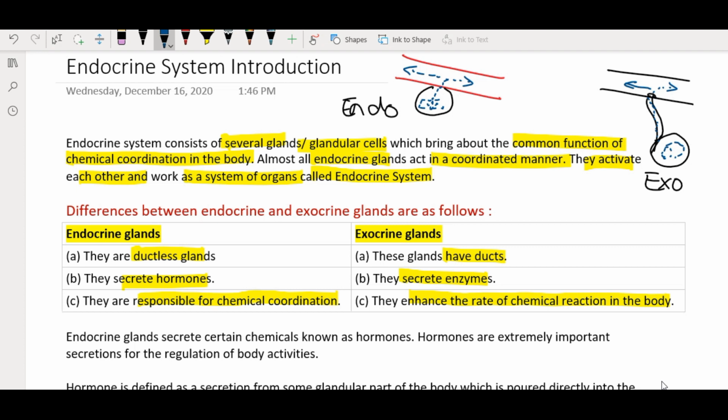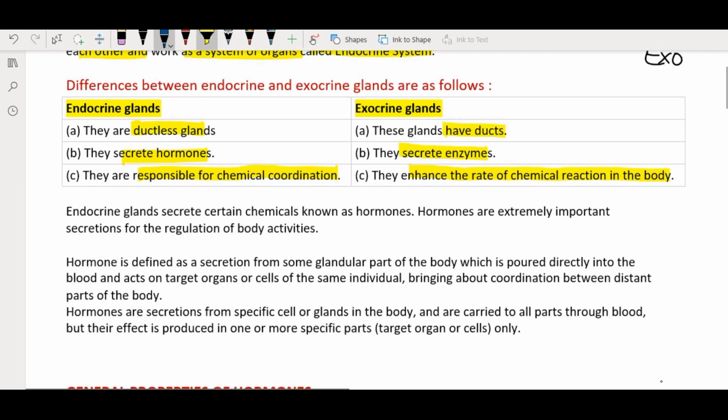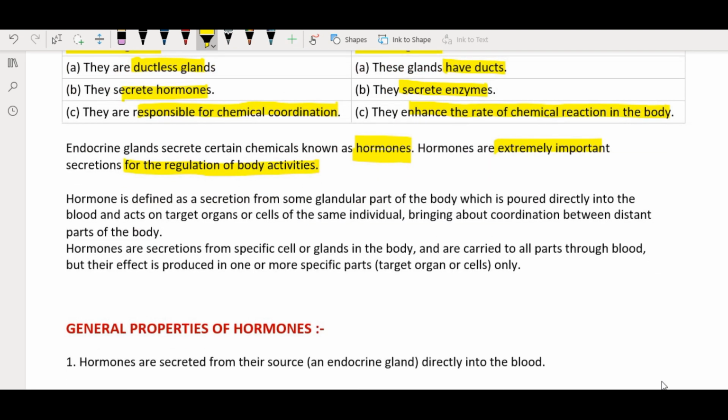So students, endocrine glands, as we know now, secrete chemical substances that are called hormones. Now these hormones are extremely important secretions for the regulation of body activities. Now how will you define a hormone? So hormone is defined as a secretion from some glandular part of the body which is poured directly into the blood and acts on target organs or cells of the same individual, thus bringing about the coordination between distinct parts of the body.